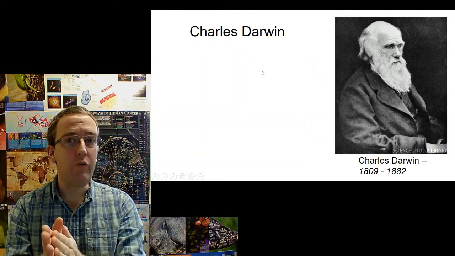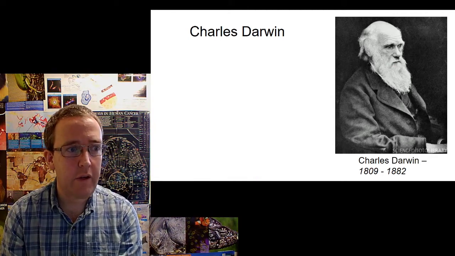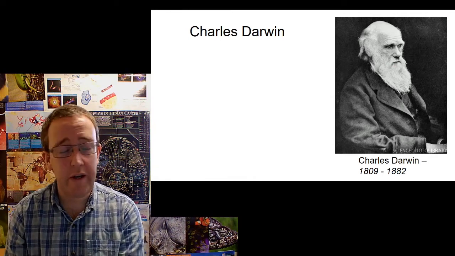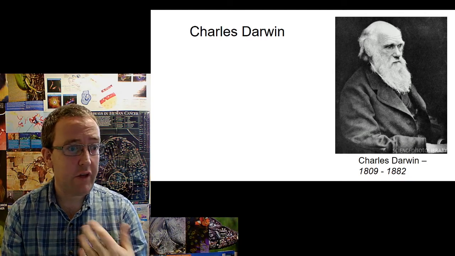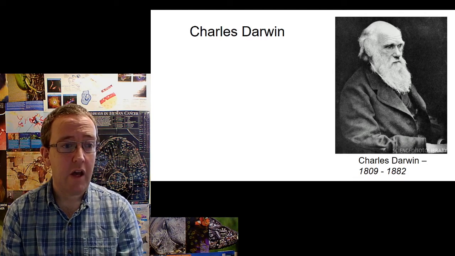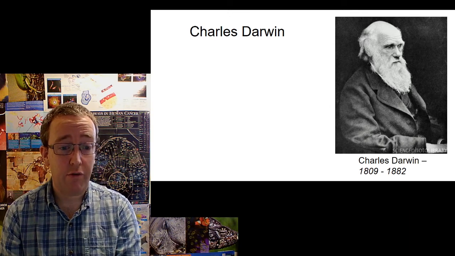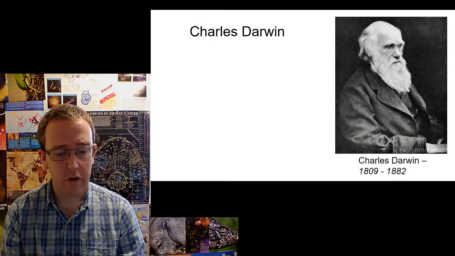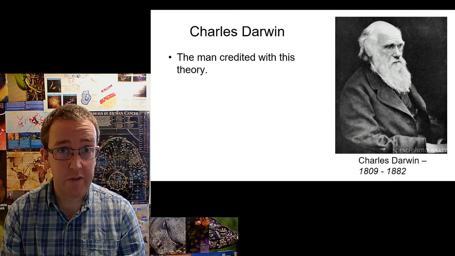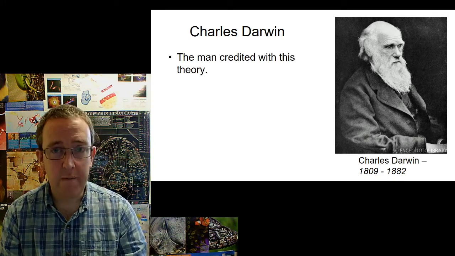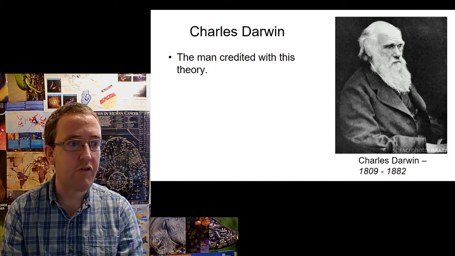Okay, so onwards. Of course, we need to start with the maestro Charles Darwin, but he, of course, was not the only person working on this idea, and not the only person coming up with important ideas about how species change throughout time. Charles Darwin, obviously massively important, but not the only person. He's the man credited with this theory, and when I say theory, another common question I get is, well, it's just a theory, isn't it?